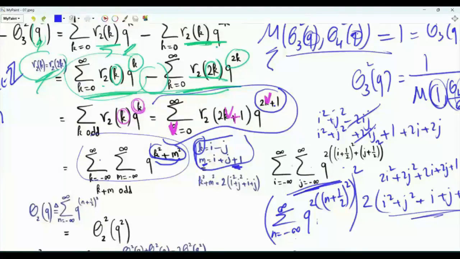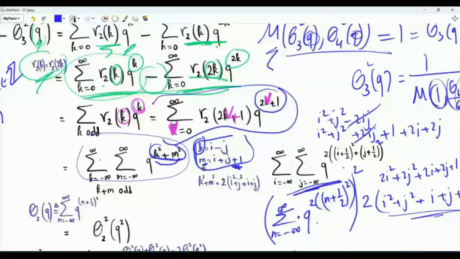This is a function in which we have the summation from minus infinity to infinity of q squared to the power not n squared, but n plus 1 half all squared. This is different from the function theta 3, in which we raise to the power n squared, and theta 4, in which we raise to the power n squared, but then outside here we have minus 1 to the power n. So we need to define a new function, and this function is theta 2 of q.